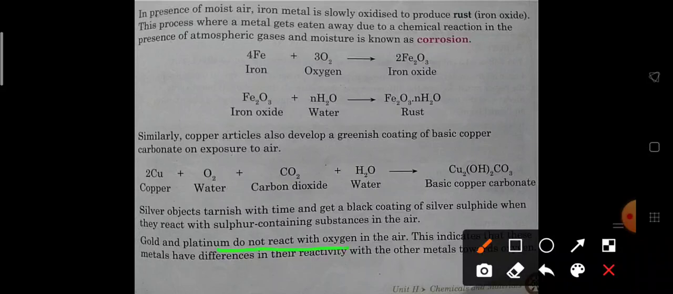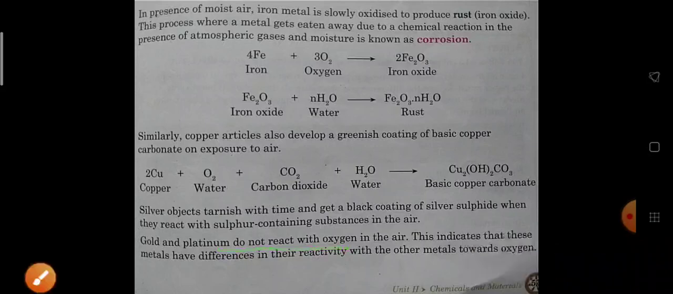Next, gold and platinum do not react with oxygen in the air. Articles and jewelry are made of gold and platinum because they are not reacting with the oxygen present in the air. This indicates these metals have differences in their reactivity with the other metals towards oxygen. Their reactivity with oxygen is different as compared to the other metals.